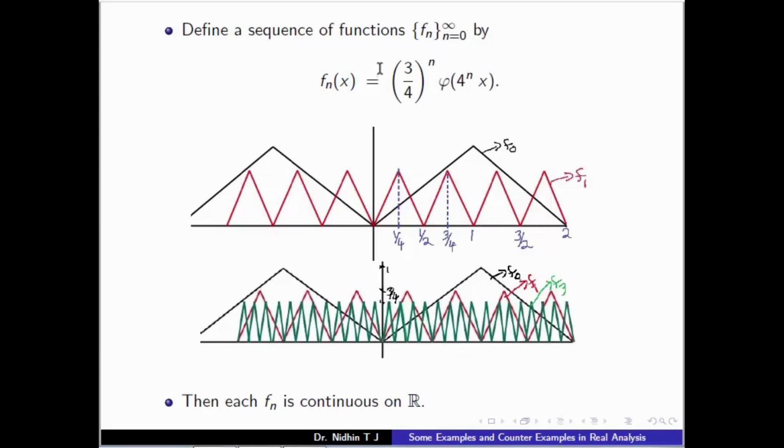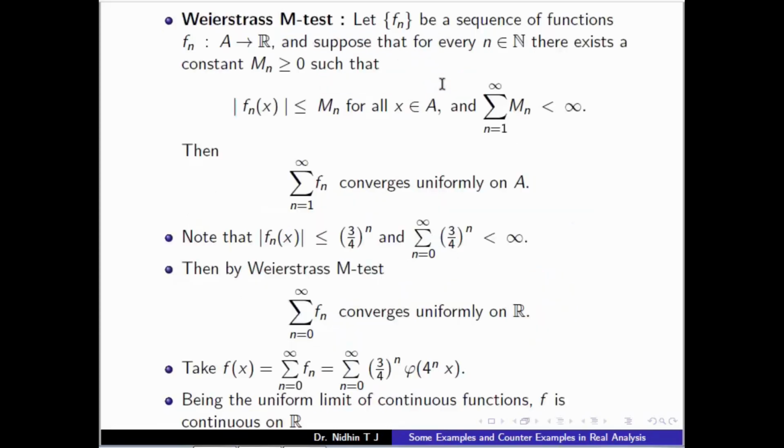So mod f_n of x is less than or equal to (3/4) to the n, and the summation from n equal to 0 to infinity of (3/4)^n is a finite quantity. Then by the Weierstrass M-test, this summation from n equal to 0 to infinity of f_n converges uniformly on R. We take this limit as f of x.